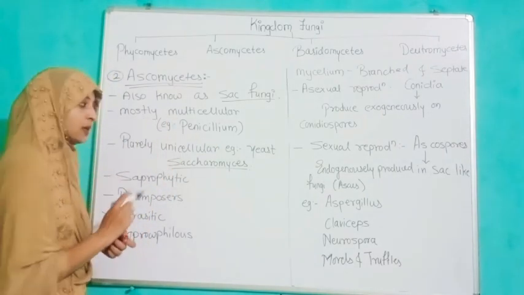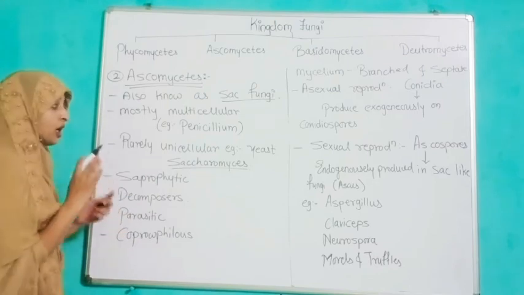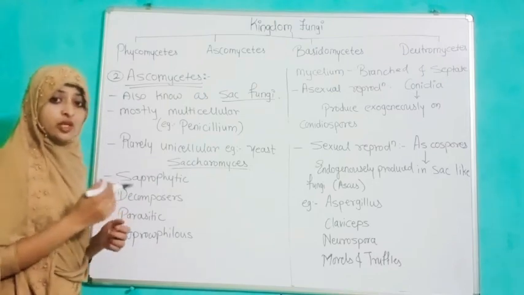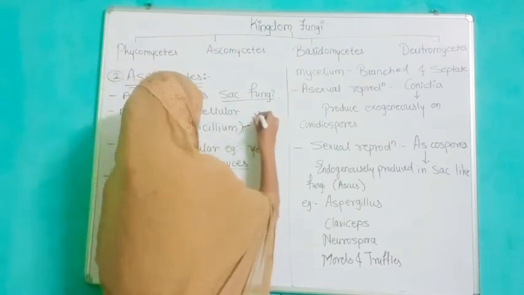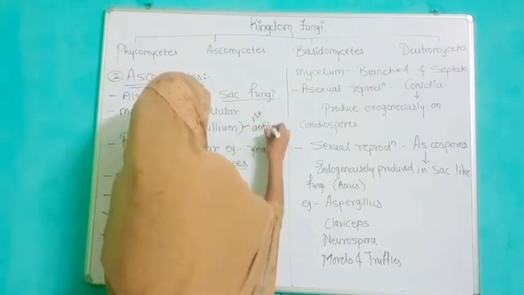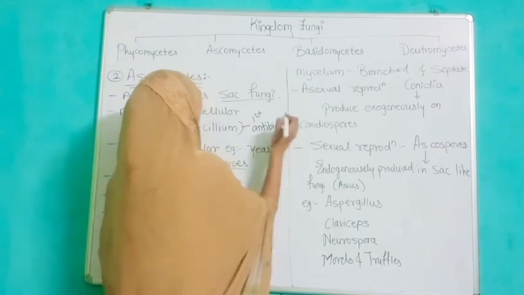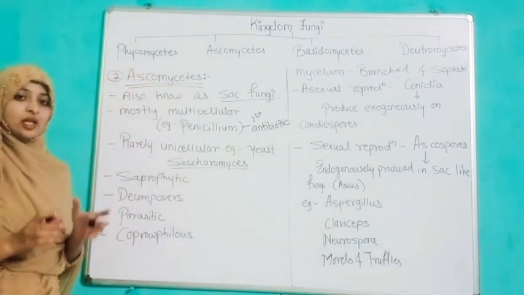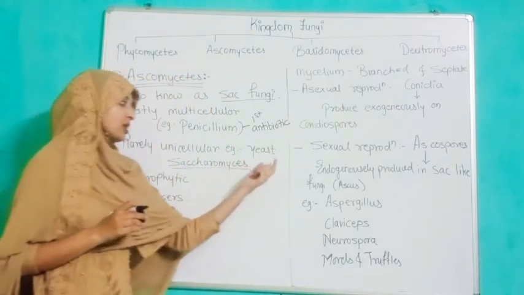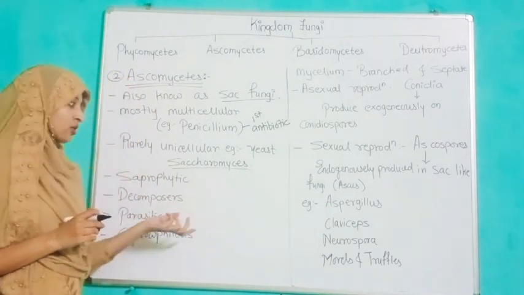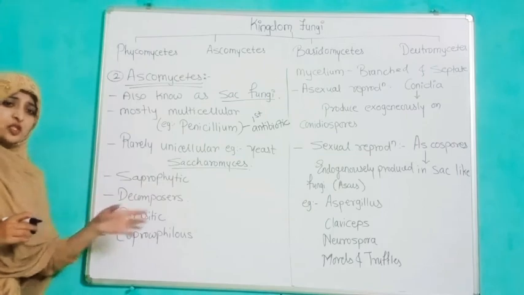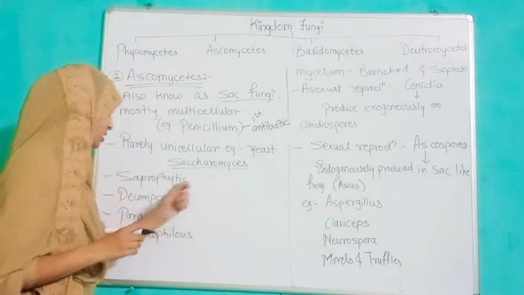Example, Penicillium, a fungus from which the first antibiotic is prepared. And rarely unicellular, such as yeast, such as Saccharomyces cerevisiae. Saccharomyces means different species of Saccharomyces.